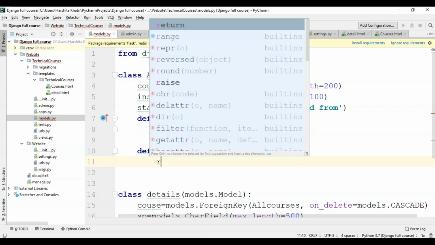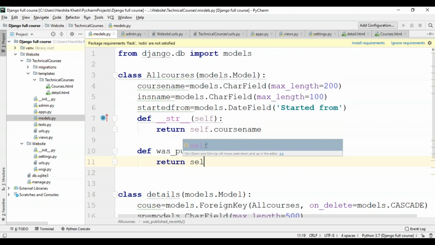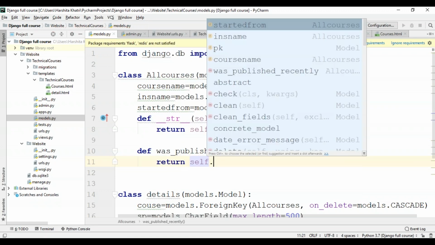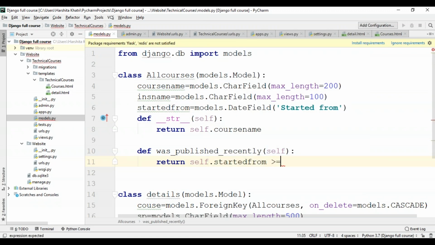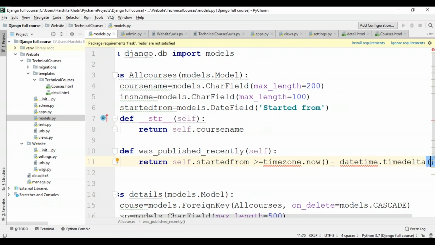For that, I'll write return self.started from, and this can be greater than or equal to timezone.now minus datetime.timedelta. One thing I want you guys to know is that the timezone.now function is present within the django.utils module, and the timedelta method is present within the datetime module.